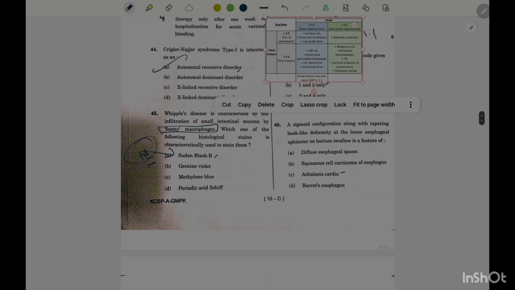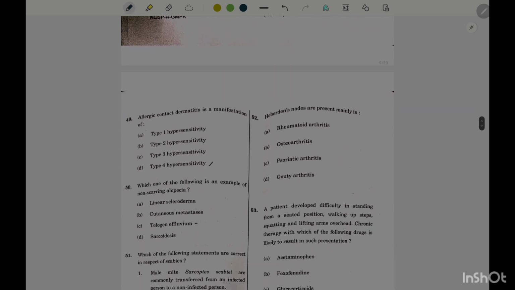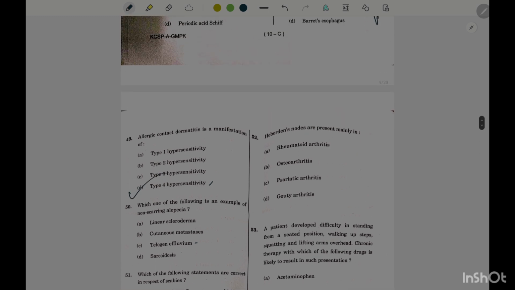A sigmoid configuration along with a tapering, beak-like deformity at the lower esophageal sphincter on barium swallow is a feature of achalasia cardia. Bird beak-like deformity on barium swallow. Allergic contact dermatitis is a delayed type of hypersensitivity reaction. Which of the following is an example of non-scarring alopecia? Telogen effluvium. All others are scarring alopecia. Thank you.